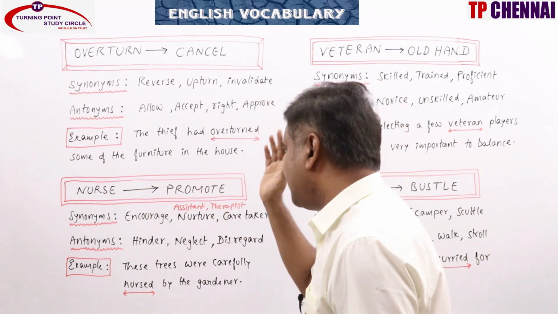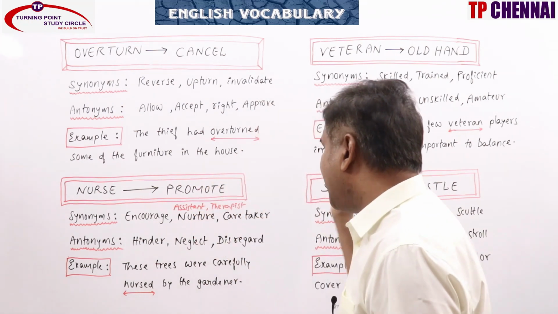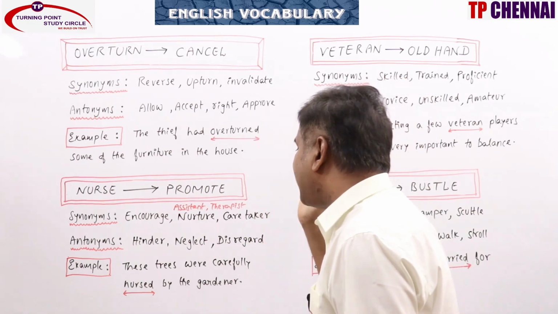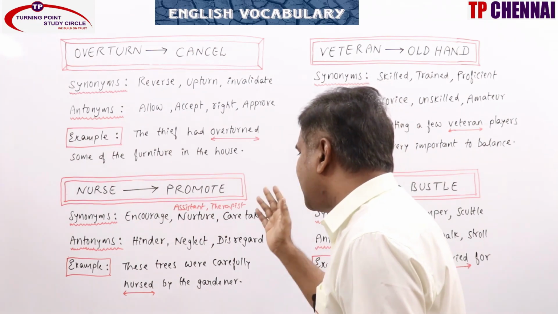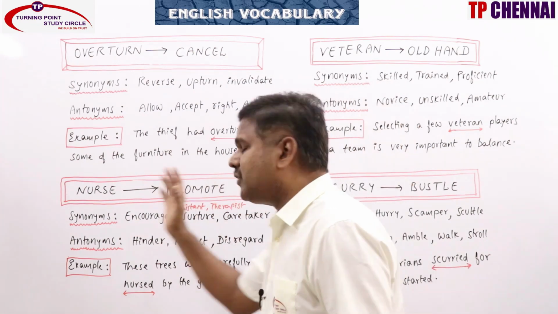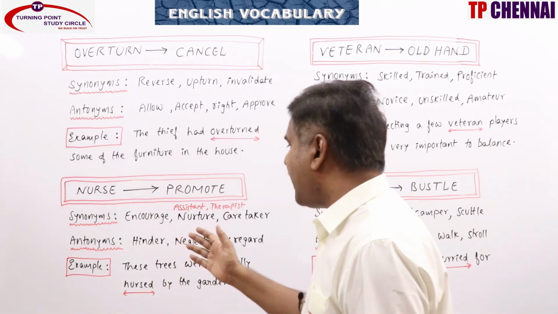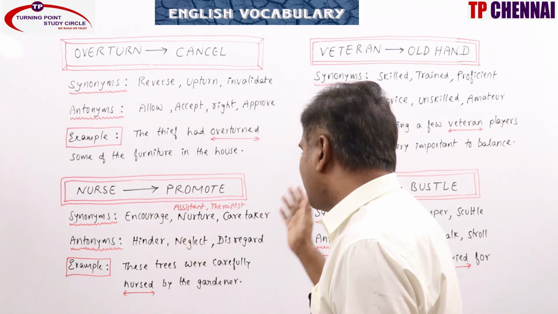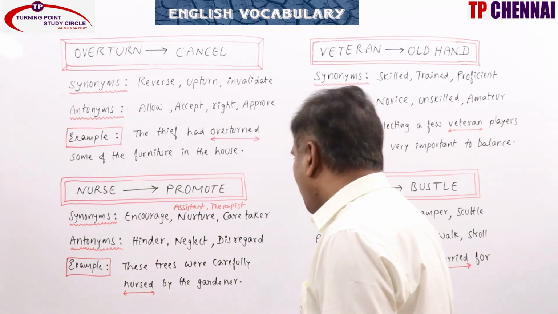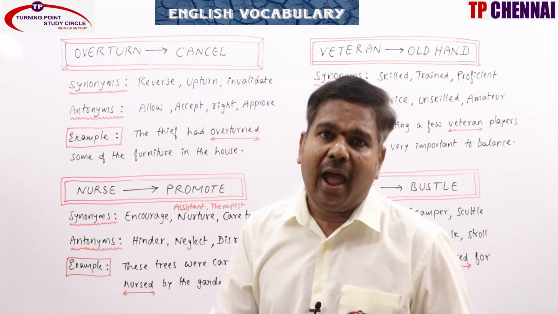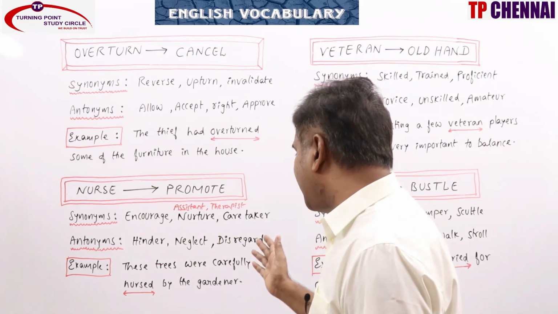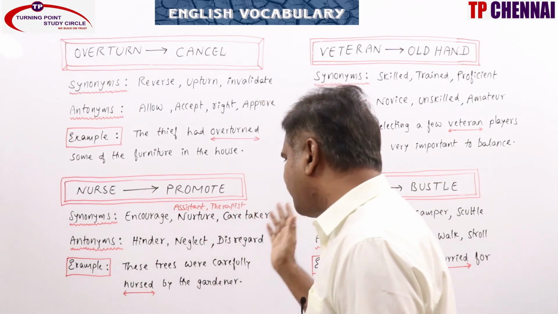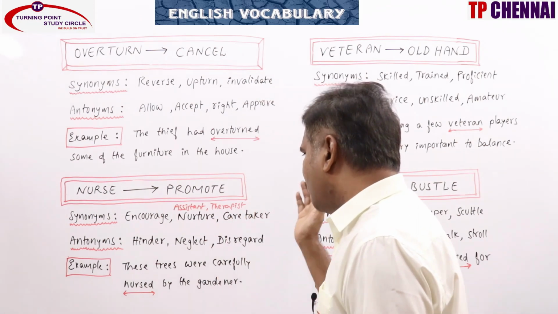Synonyms: encourage, nurture, caretaker, assistant, therapist, medic, attendant, administer, babysitter. All these words can be related to synonyms. Antonyms: hinder, neglect, disregard, torture, ill-treat, ignore. All these words can be related to antonyms. Example: these trees were carefully nursed by the gardener.